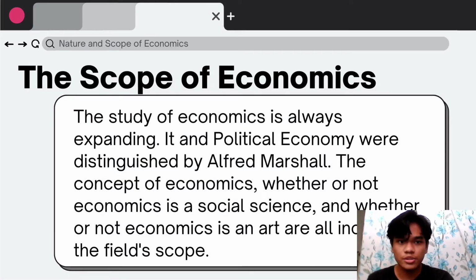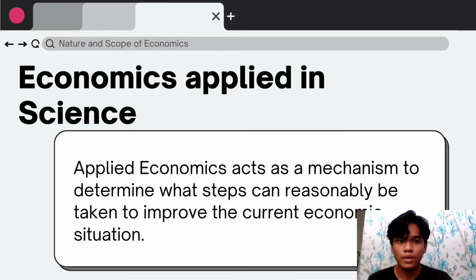This includes the meaning of economics, whether it's social science or art of science. Economics also studies ethics, political science, and history. Economics is applied in science. Economics is relatable to science because it requires a systematic way in order to make a solution to a problem.